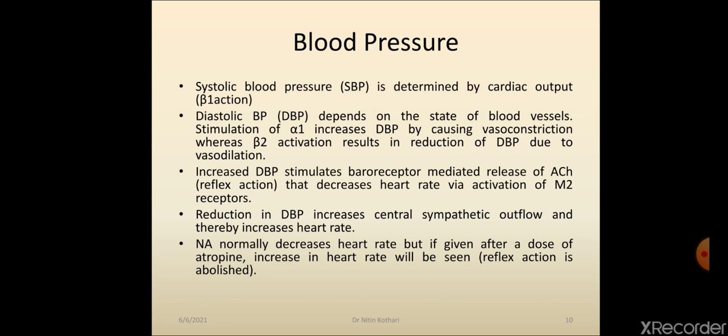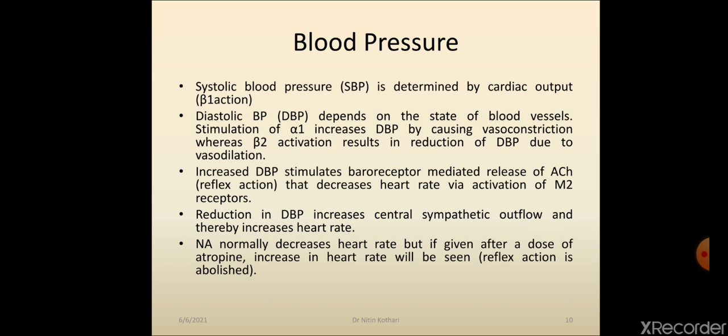Now we will discuss the effect of the sympathetic system on blood pressure. Blood pressure is of two types, systolic blood pressure and diastolic blood pressure. Systolic blood pressure is determined by cardiac output, and cardiac output is determined by beta 1 receptor.